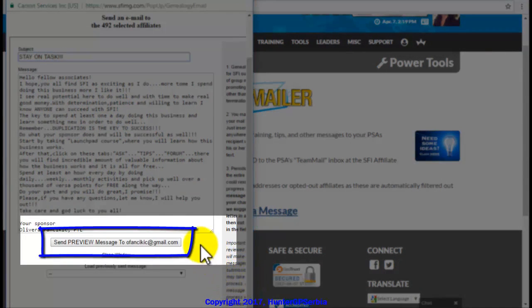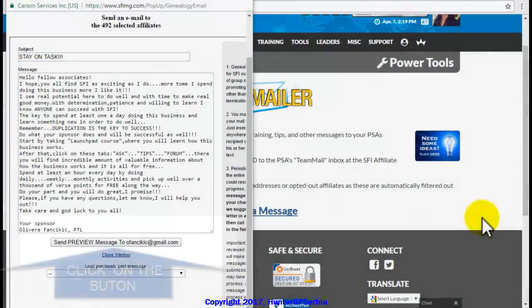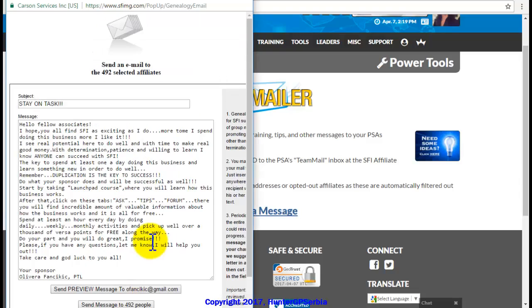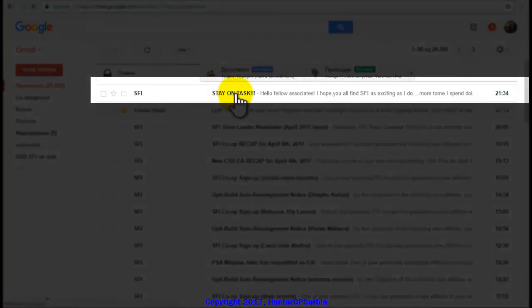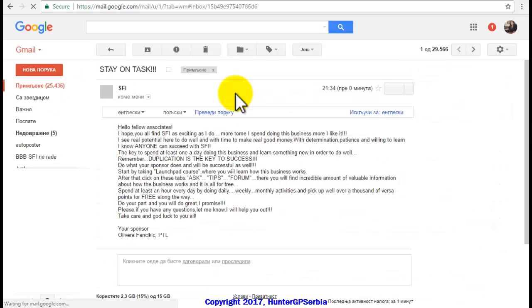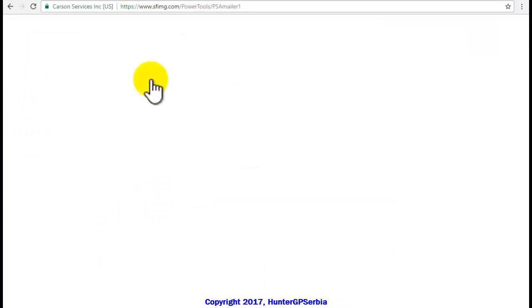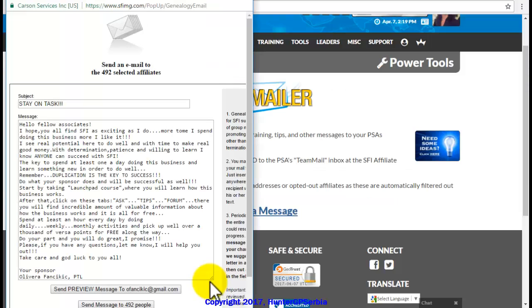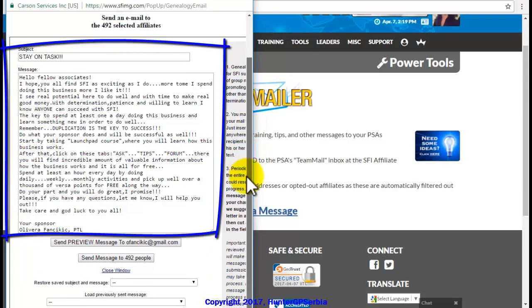Firstly, you will get the option to send the email to yourself in order to check its content before you send it out to your team members. Go to your email and look. The message is here. Open the email and check if everything is the way that you have intended it to be. If there is something that dissatisfies you, you can correct everything you want right here in the text window. You can do so before sending the email to your team members.